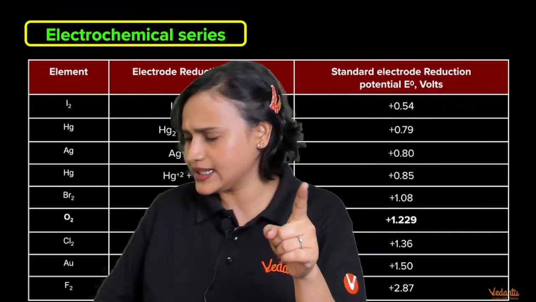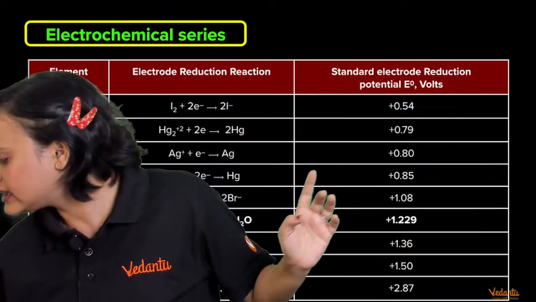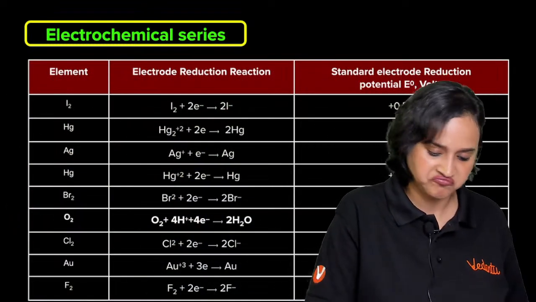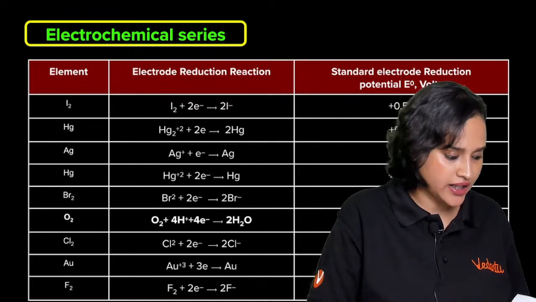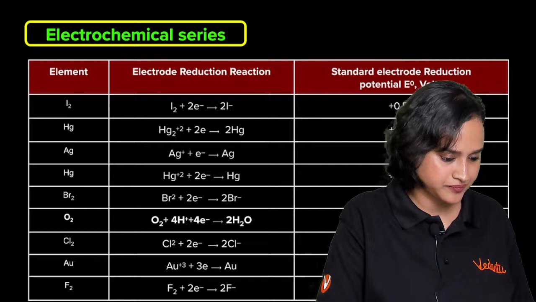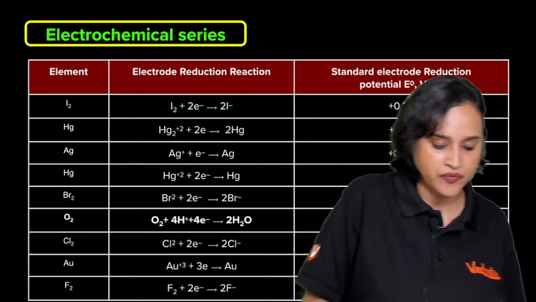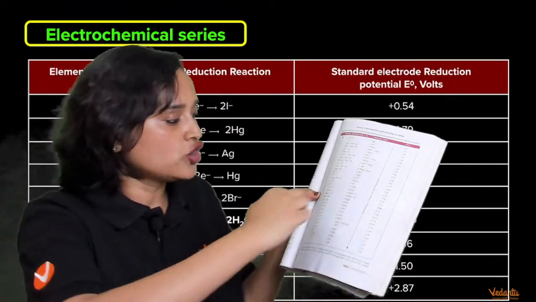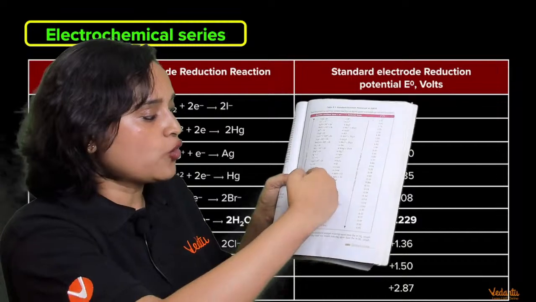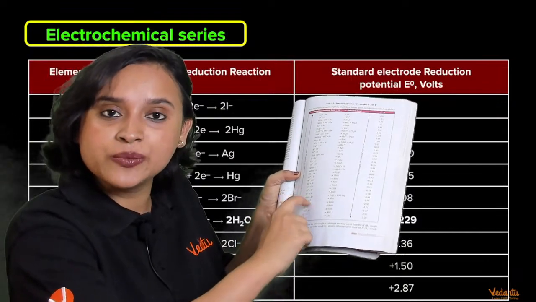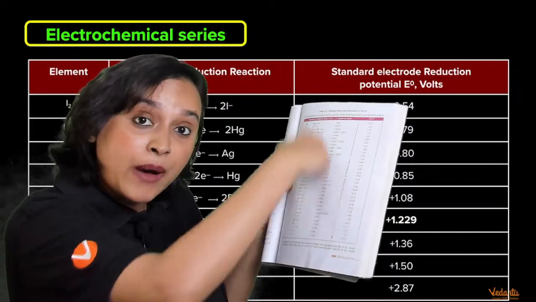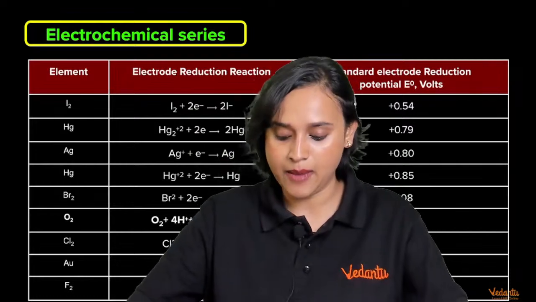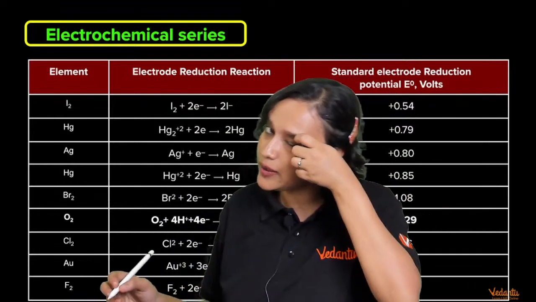Let me know. I think in the table, as far as I remember, because I have been through NCERT long back. You know what? Let's check it out here. Yes, see, it starts from fluorine, and it ends at lithium, isn't it? So that means that here you have hydrogen. So whoever is below hydrogen, they are going to be good reducing agents. Whoever is above hydrogen, they are going to be good oxidizing agents. All right, everybody, remember this.